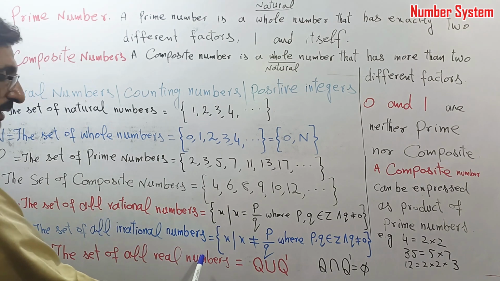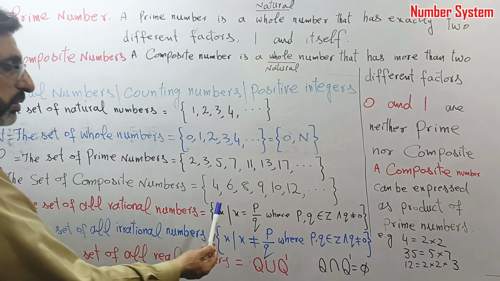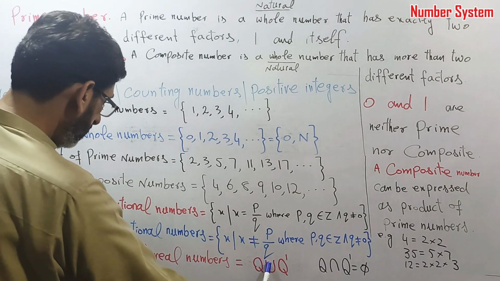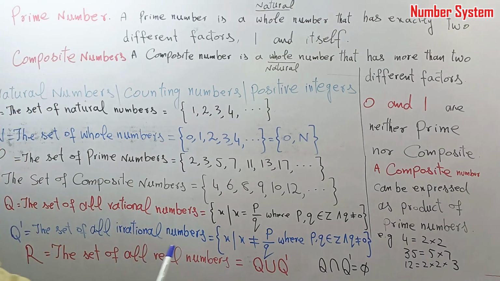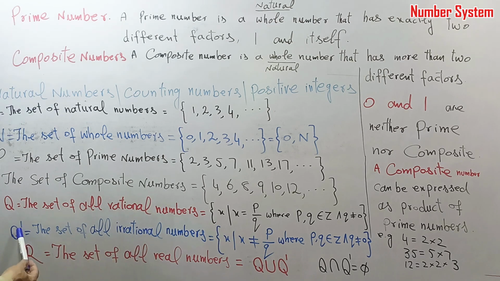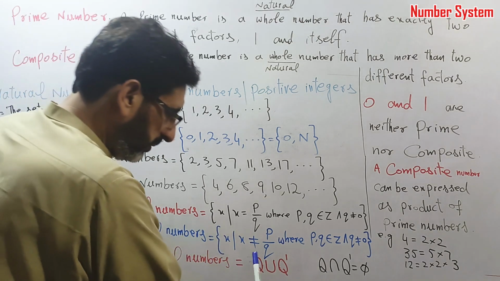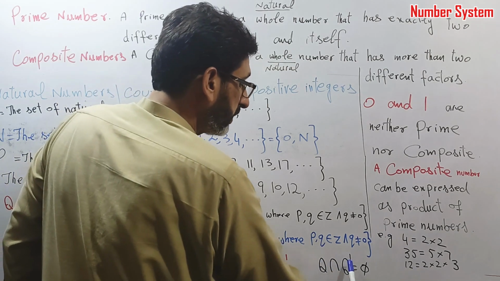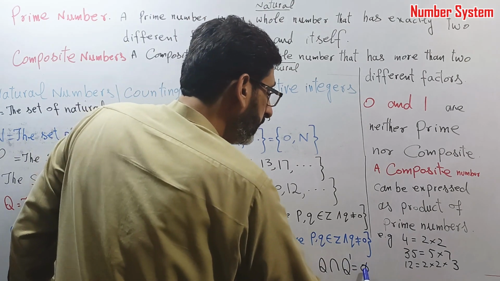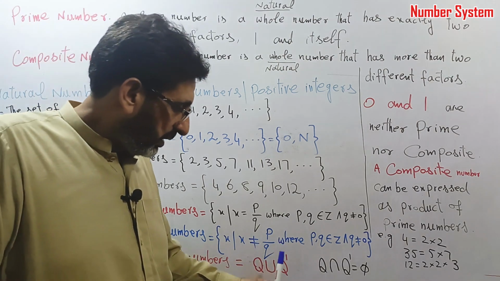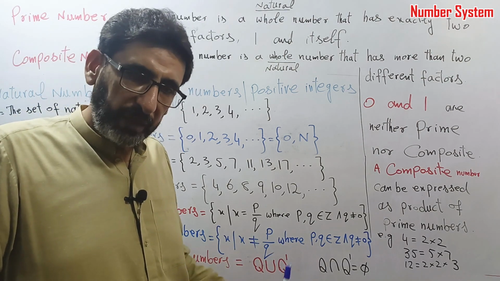Set of all real numbers. The union of the set of rational numbers and irrational numbers is called the set of real numbers. When we take the union of Q, the set of rational numbers, and Q prime, the set of irrational numbers, we get R, the set of real numbers. These two are disjoint sets, so Q intersection Q prime is equal to the null set. There is no number which is rational as well as irrational at the same time.